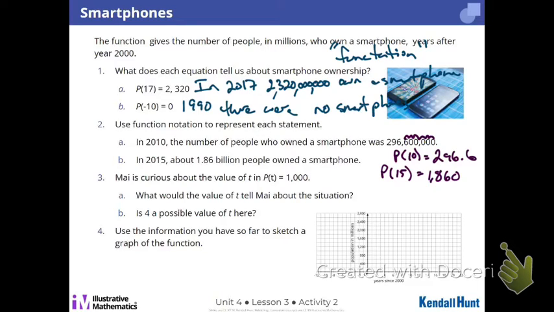Okay, so to see how the numbers actually change, we have 4 reference points right now, right? We've got 17 years after, 10 years before, 10 years after and 15 years after. I want you to graph those. Sorry, skipped a step. 3, May.